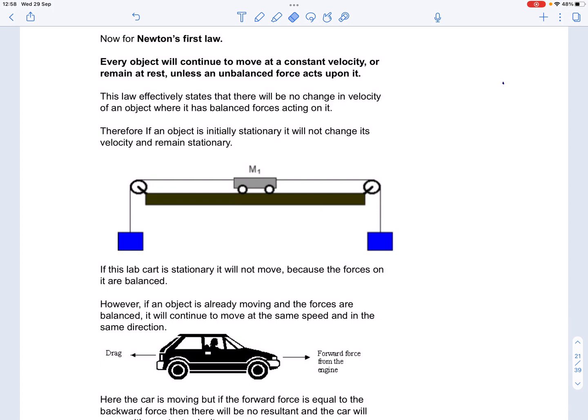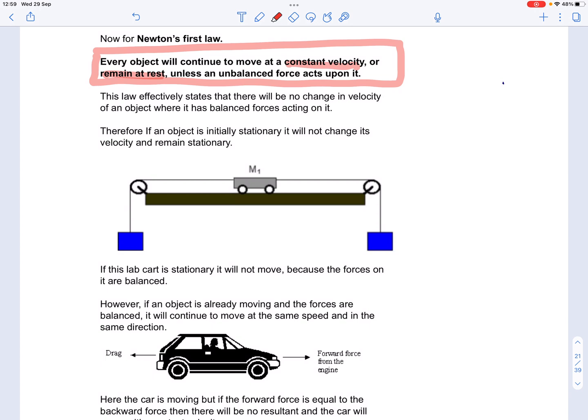And Newton's first law says, and there's a little definition of it here, or a statement of it, every object will continue to move at a constant velocity or remain at rest unless it is acted on by an unbalanced force or a net or resultant force.